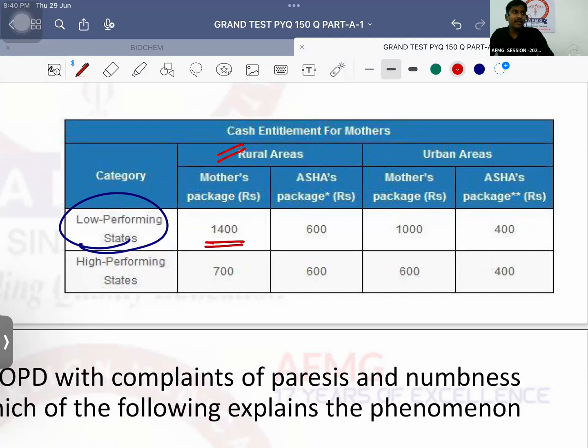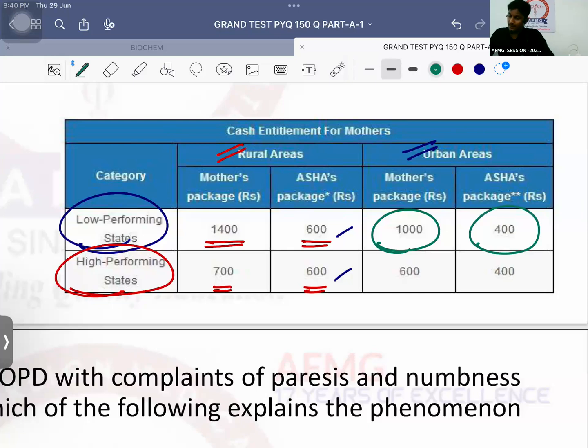Mother is given how much? 1400 rupees and Asha worker is given 600 rupees. High performing state in rural areas, mother is given how much? 700 rupees and Asha worker is given how much? 600 rupees. No issues with this because it is a rural area. Rural area Asha is the same, 600. If I talk about urban areas now, definitely in urban areas in low performing states, the mother will be given 1000 rupees and the Asha worker will be given 400 rupees. In high performing states, the mother will be given 600 rupees in urban areas and the Asha worker will be given 400 rupees. Easy to remember.